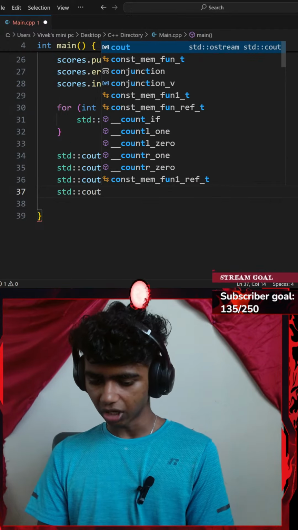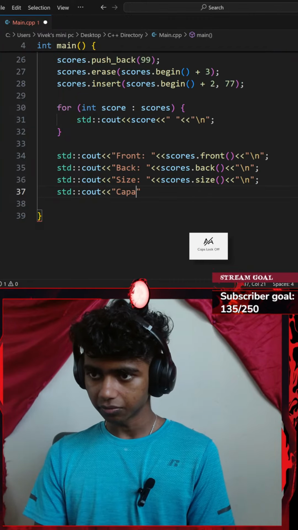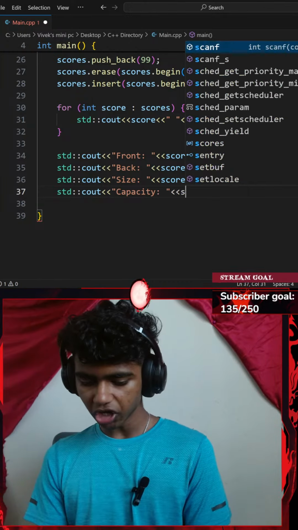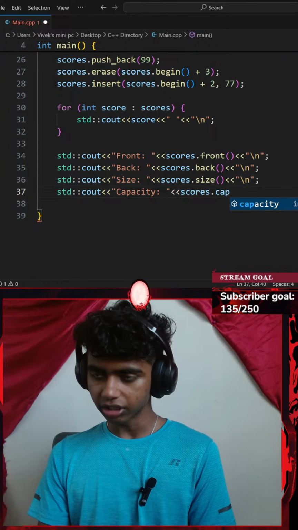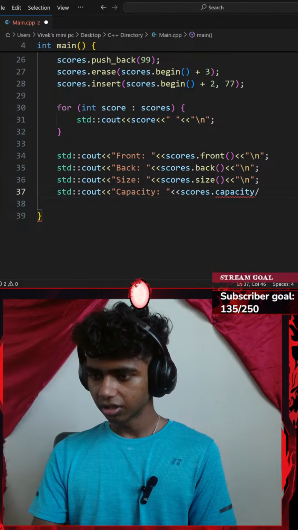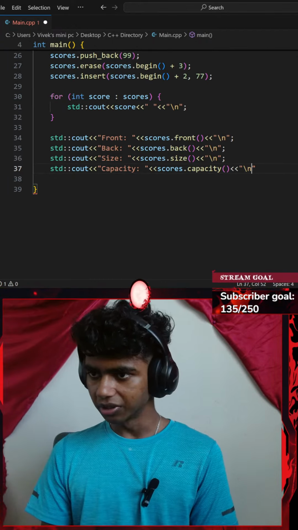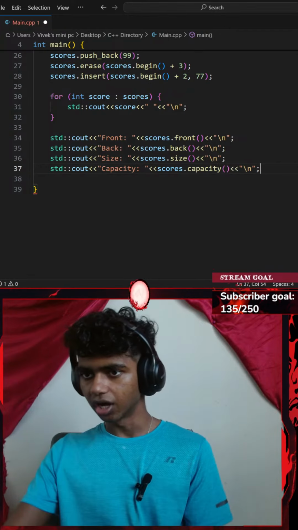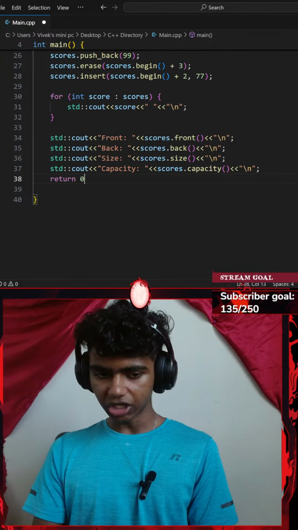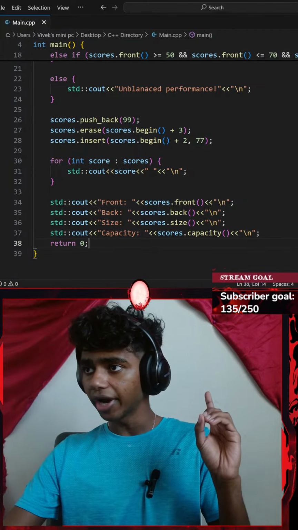So I'll go with a standard console output with an insertion operator of, let's say, capacity. There we go. And then I'll go with another insertion operator. This is going to be my scores.capacity. Okay, is that how I spell capacity? Alright, perfect. And then I'll add another insertion operator and go with a \n new line. Okay, that's pretty much it. Lastly, let me go ahead and return 0. Okay, and now if I were to hit Control S and save my code and run the command.